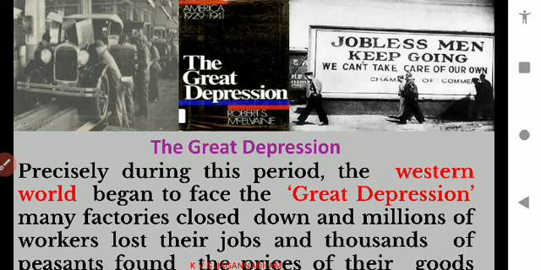In such a way, what may be the reasons for the Great Depression? We could not come to a common conclusion, but the Great Depression means closure of factories, and also loss of employment by millions of people and peasants. This is called the Great Depression.